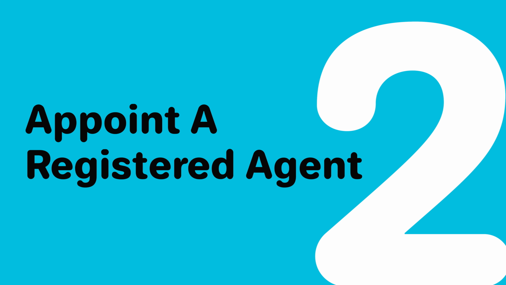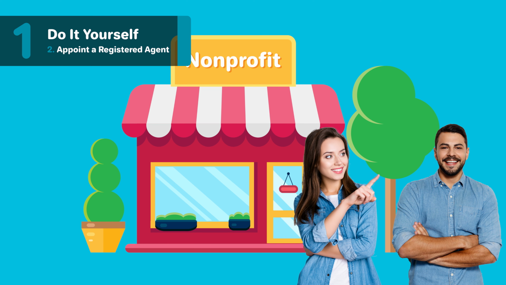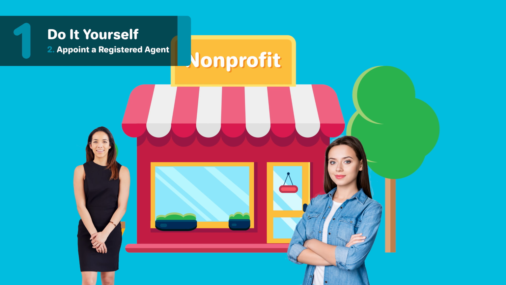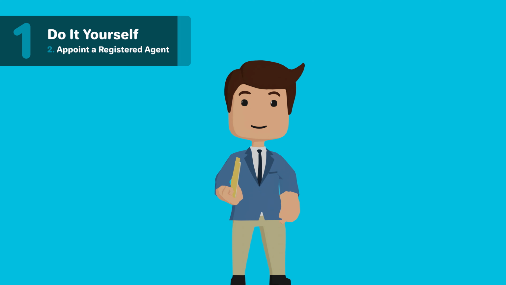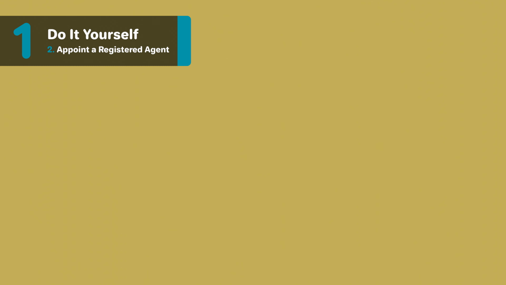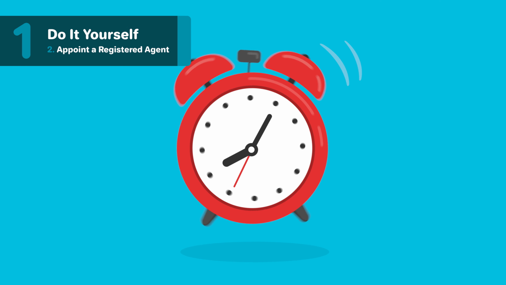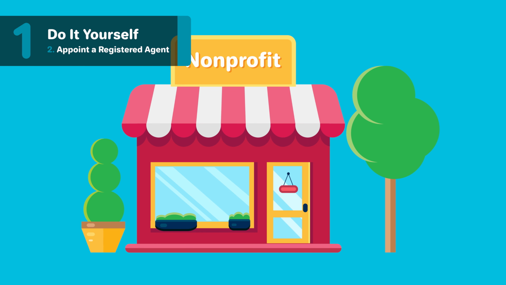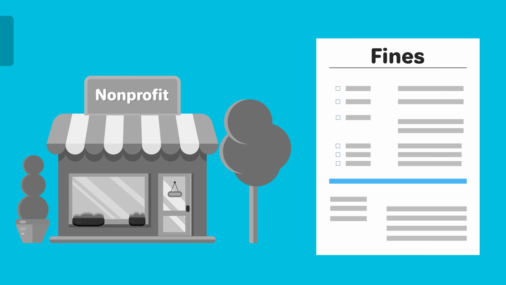2. Appoint a registered agent. The registered agent can be an individual within the company, including yourself, or you can hire a professional service authorized to do business in Alabama. They will send and receive legal papers on your behalf. These documents include official correspondence, like legal summons and document filings, which your registered agent will receive and forward to you. Your registered agent will also help remind you to file the necessary reports. Failure to properly maintain your nonprofit can result in fines and dissolution, so this assistance is valuable.